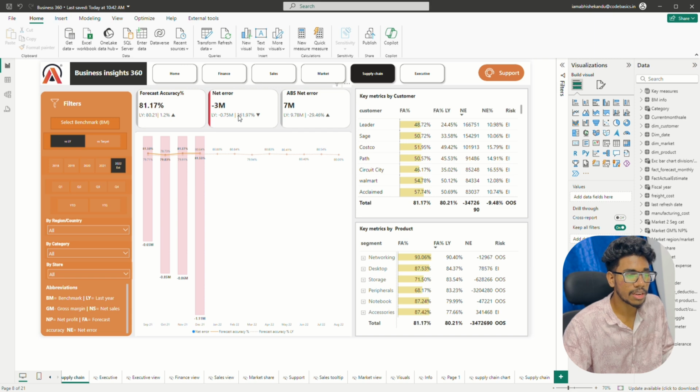In this case, net error has not reached the target. That's why it is showing the red accent bar here, and the same applies to forecast accuracy and net error. If the target is reached, then it shows the gray color. If the target is not reached, it shows the red color here.